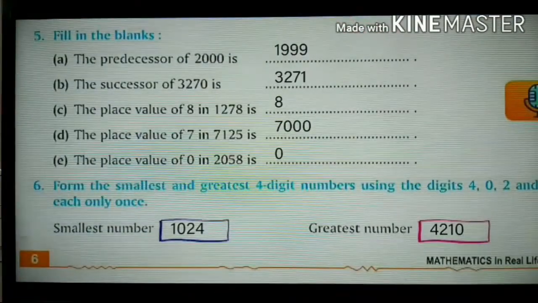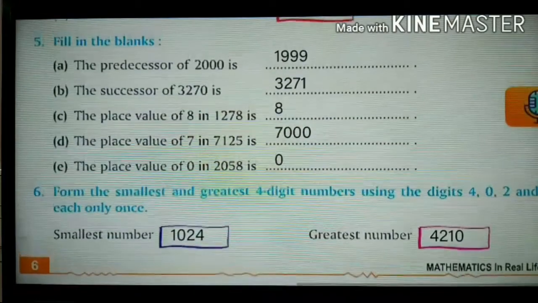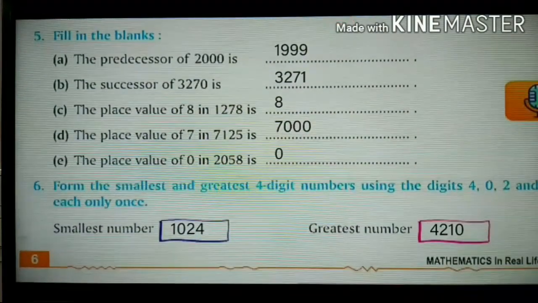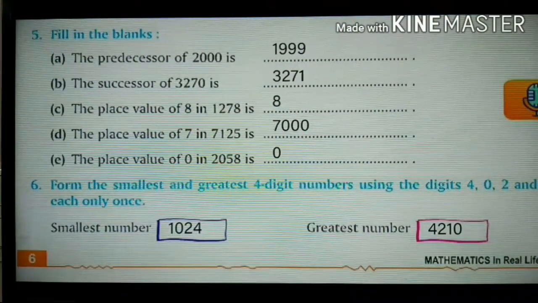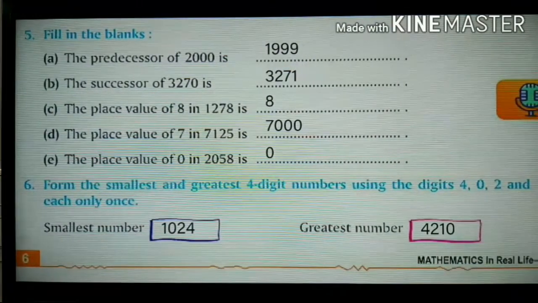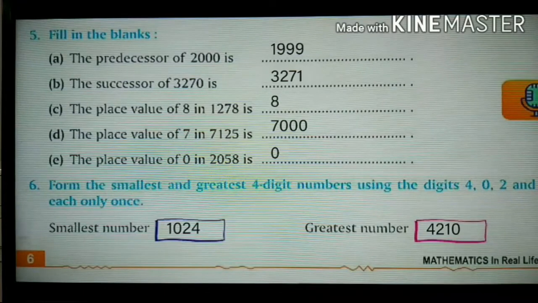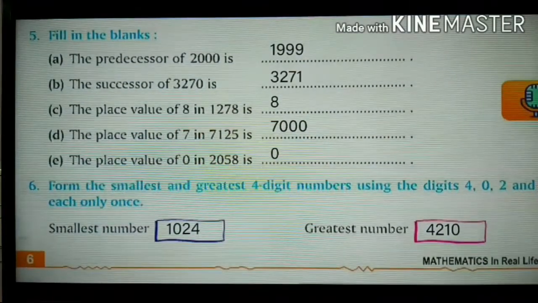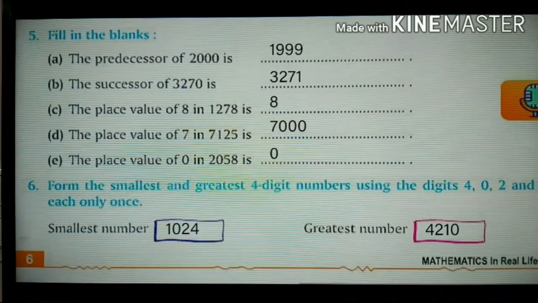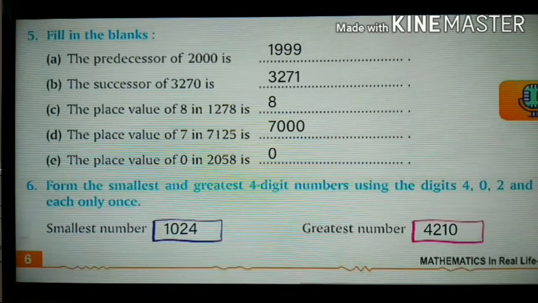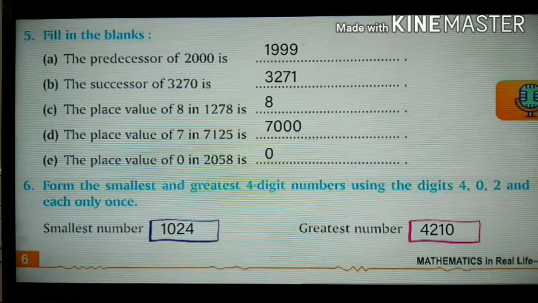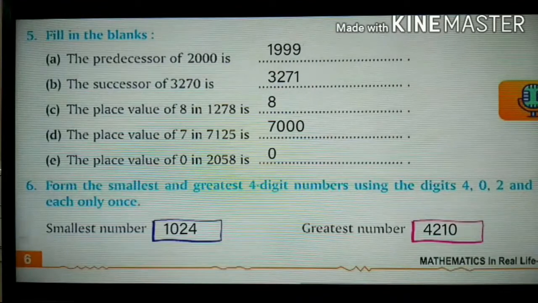1999. B. The successor of 3270 is 3271. Successor is nothing but adding 1 to the given number. C. The place value of 8 in 1278 is 8. It never changes.